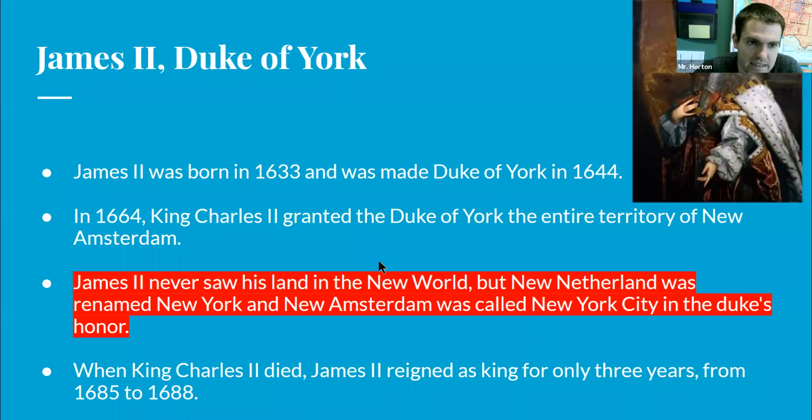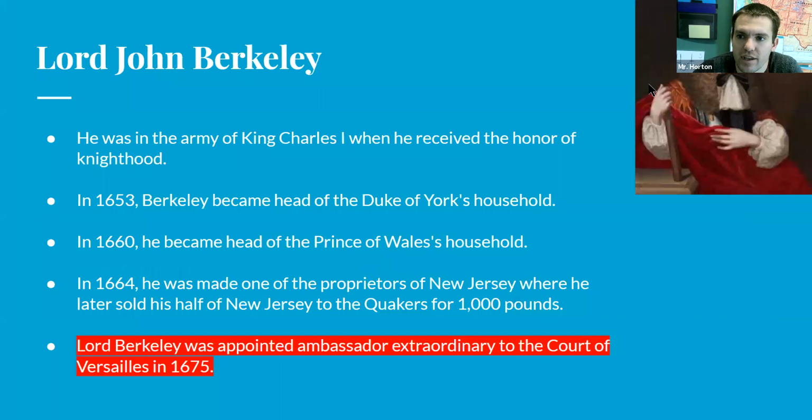So that's James II. Then we get to our third person, who is Lord John Berkeley. You can see a little picture of him. Doesn't he look very handsome with his long curly hair, a lot of makeup on in this picture? But Lord John Berkeley was in the army of King Charles I when he received the honor of knighthood. That's why he's called a lord.